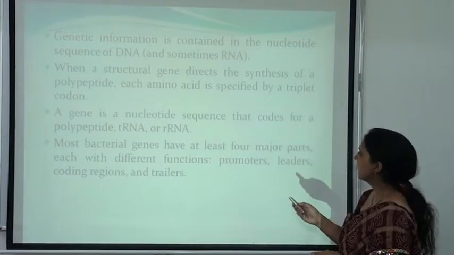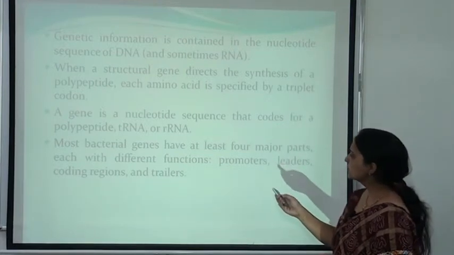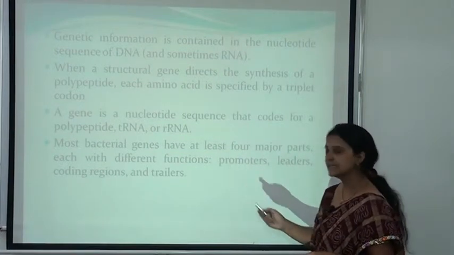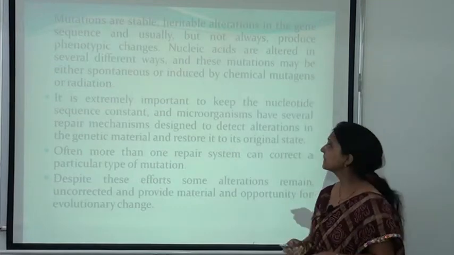Most bacterial genes have at least 4 major parts, each with different functions. One is the promoter, and then there are the leader, the coding region, and then the trailer.